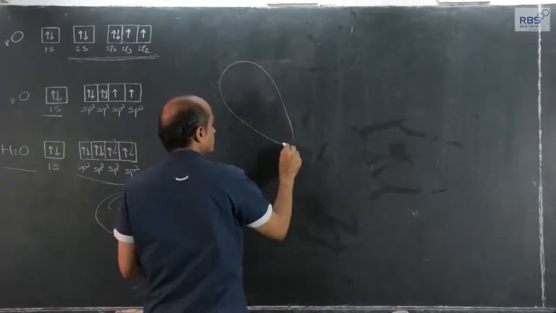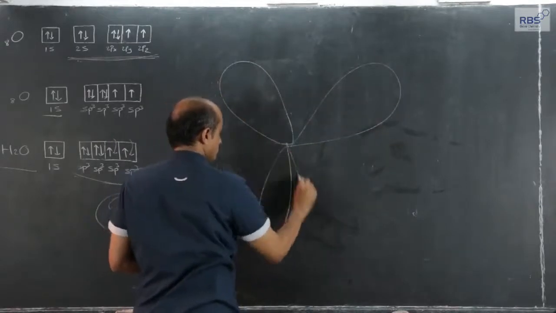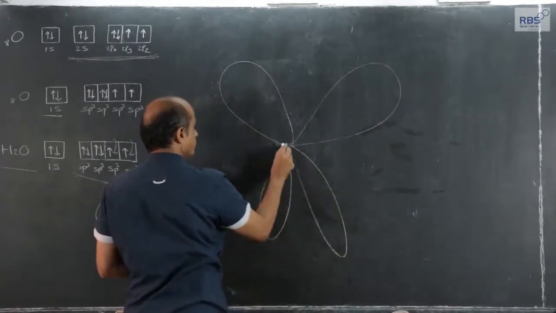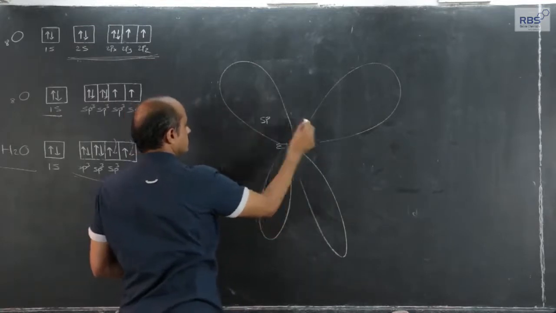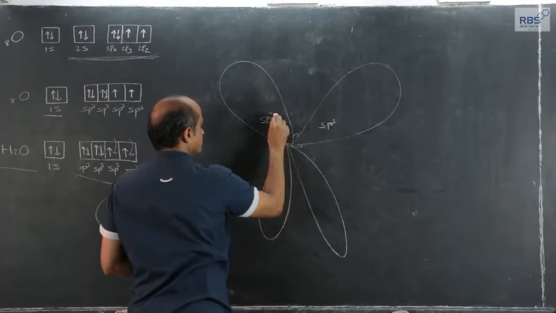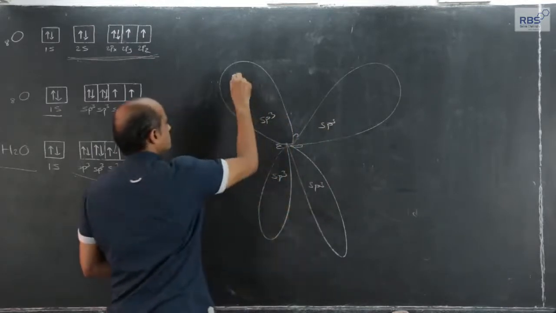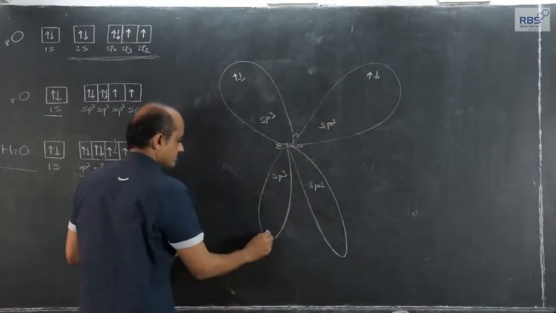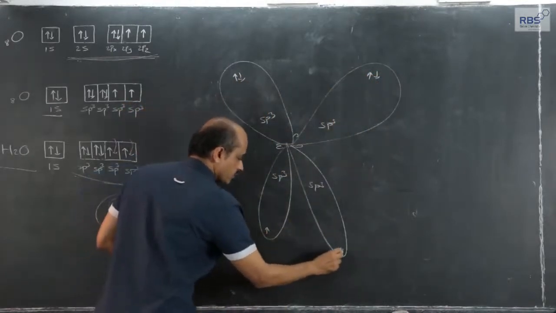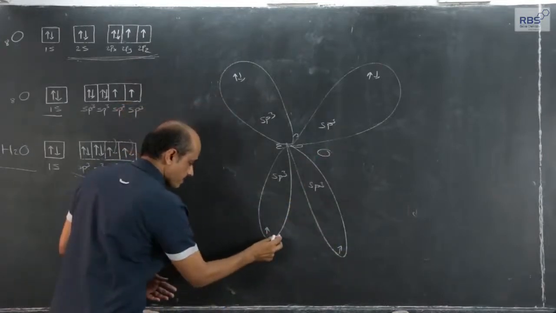So, what difference is that going to make? 4 hybrid orbitals: sp3, sp3, sp3 and sp3. These 2 sp3 hybrid orbitals contain a lone pair each. Remaining 2 sp3 hybrid orbitals of oxygen atom contain an unpaired electron each.